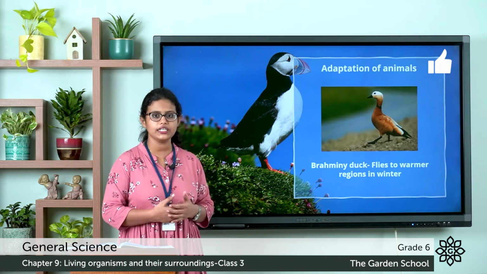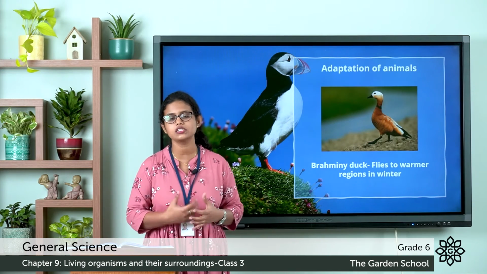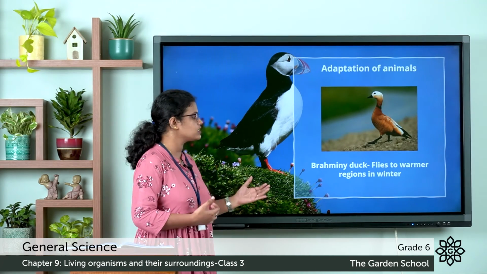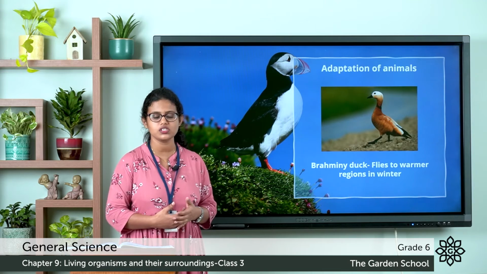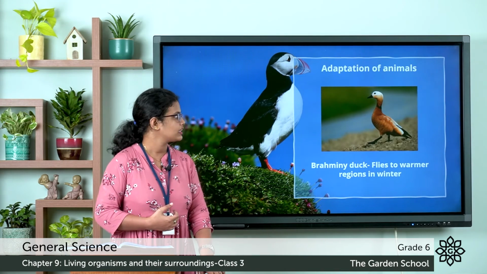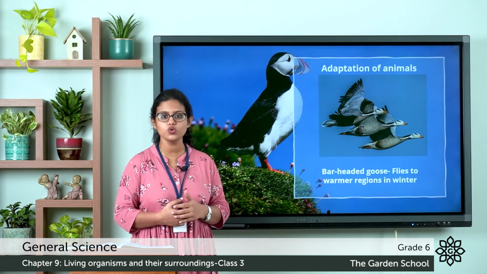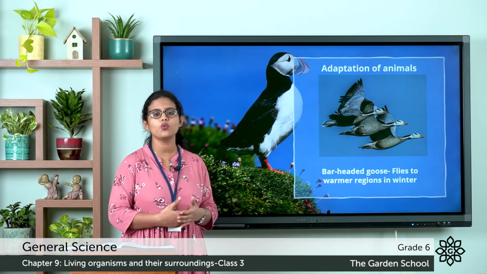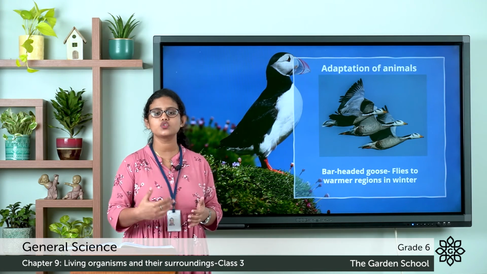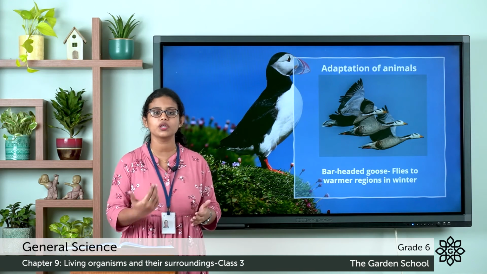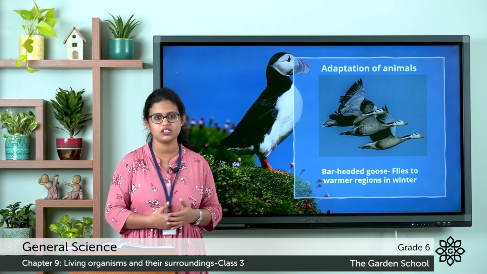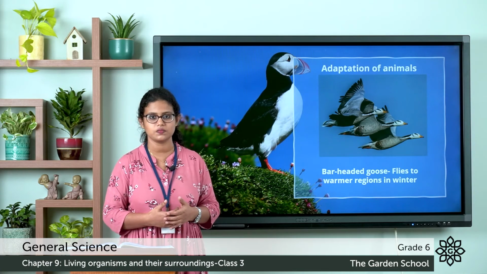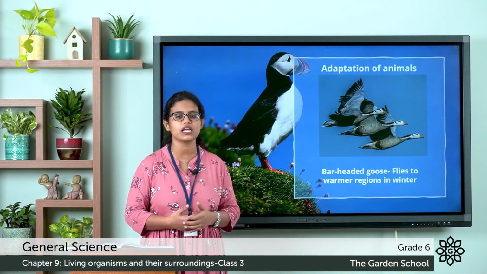The next is the brahminy duck. This duck breeds in the lakes and swamps in Jammu and Kashmir, and it flies to warmer regions during winter. The next is the bar-headed goose. It nests in Tibet and flies over the Himalayan regions and reaches several parts of India during the winter season. When the summer approaches, it flies back to Tibet. So it flies to warm regions in winter.